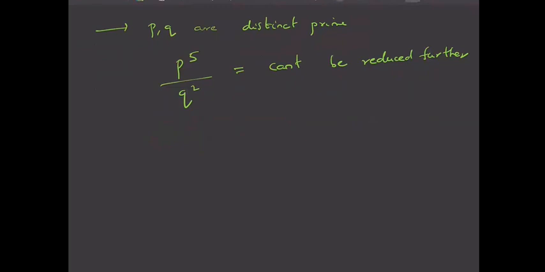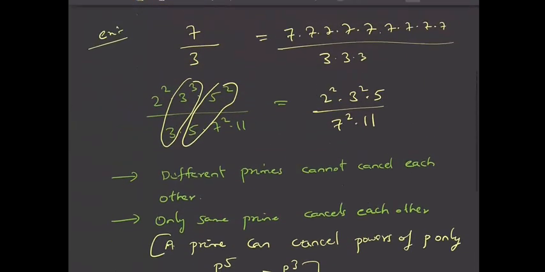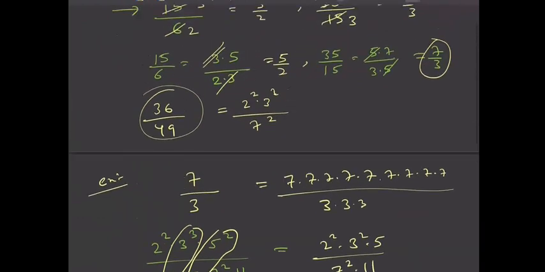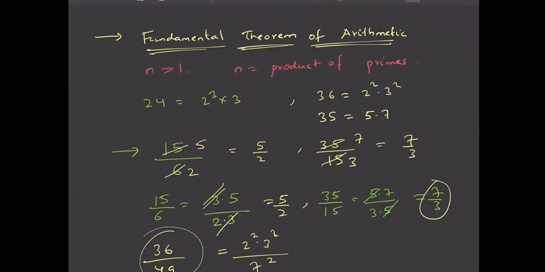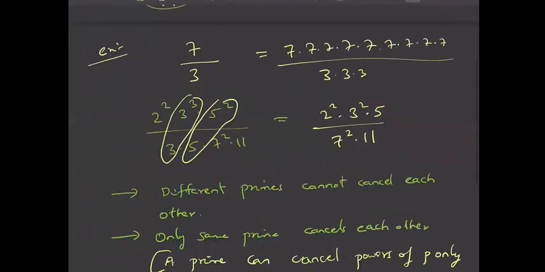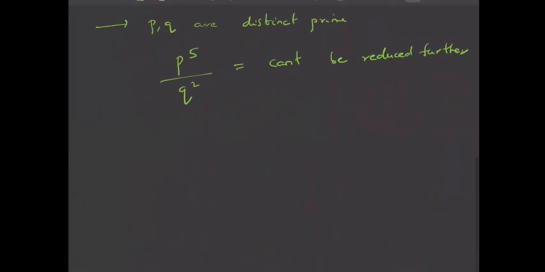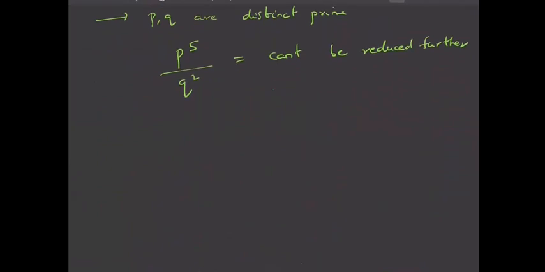Fine. So the first thing you need to understand is that every natural number greater than 1 is a product of primes. You think of it in this way, it is nothing but a product of primes, and only the same primes cancel each other. Different primes can't cancel each other. These are the two ideas which you need to remember, right? Here p power 5 and q square, why are they not cancelling? Because there is nothing common here, right?